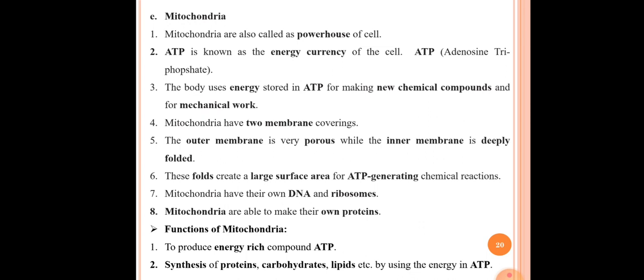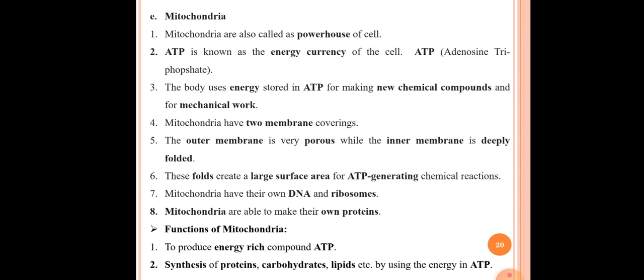So, what is the long form of ATP? ATP means adenosine triphosphate. The third point here is the body uses energy stored in ATP for making new chemical compounds and for mechanical work. Our body uses energy from the ATP for new chemical compounds and to do mechanical work. The fourth point here is mitochondria have two membrane coverings. Already we have seen that diagram; mitochondria has two coverings or two membranes.